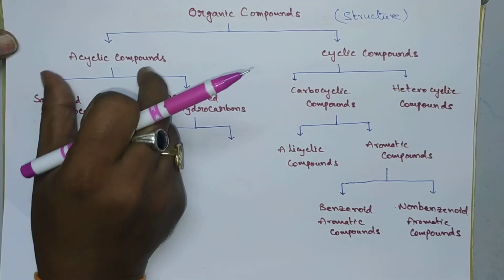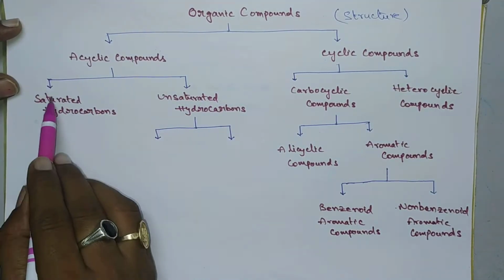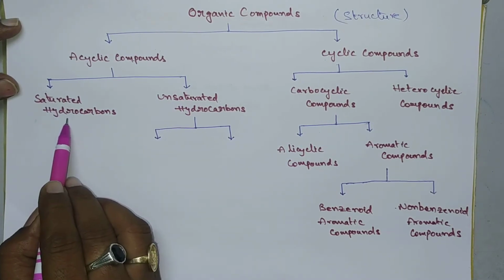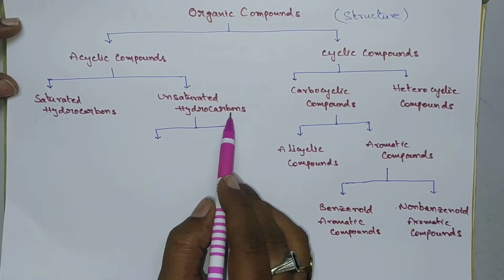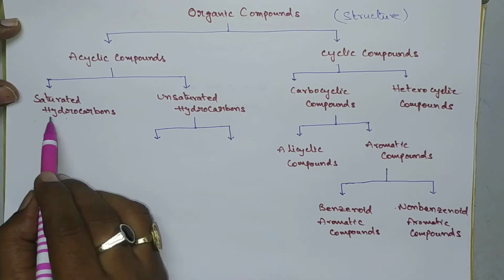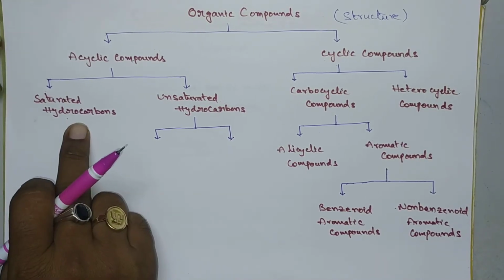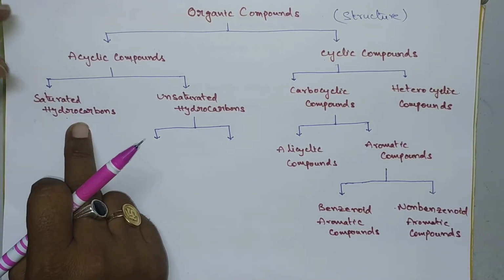Now these acyclic compounds are further classified into two types: saturated hydrocarbons and unsaturated hydrocarbons. Hydrocarbons means the compounds which consist of only carbon and hydrogen.